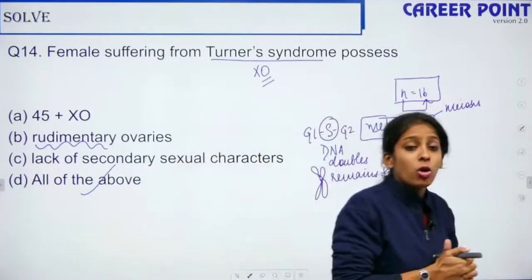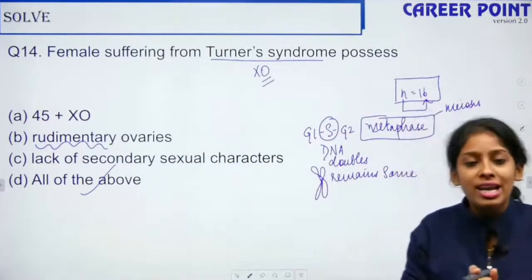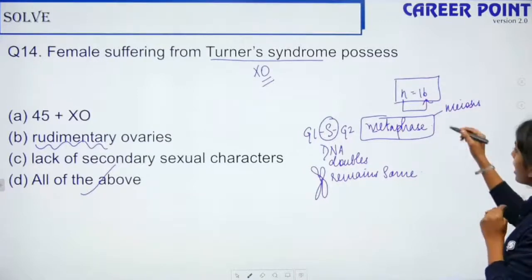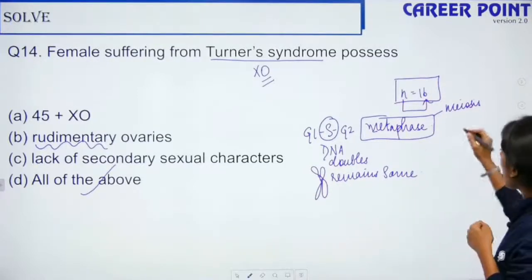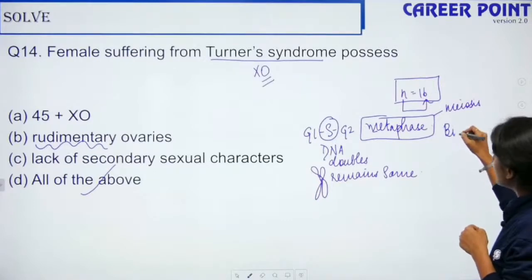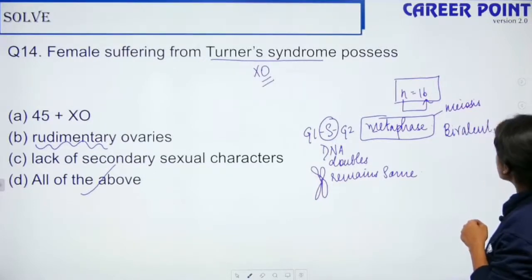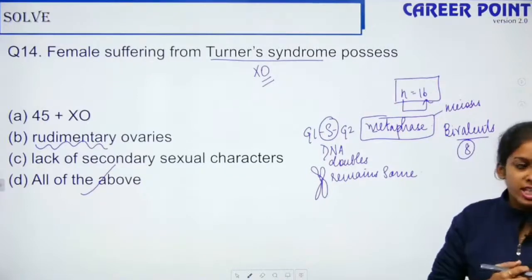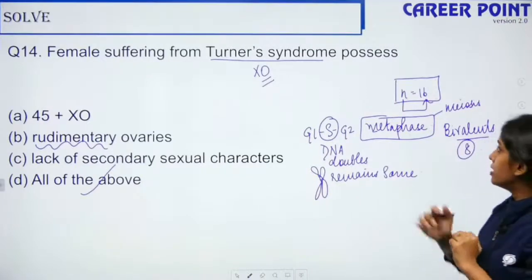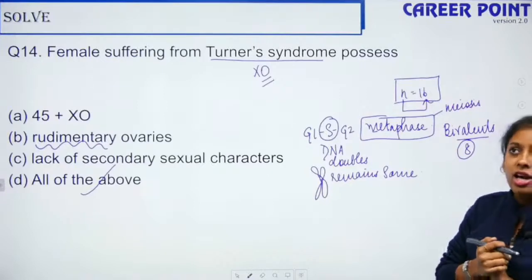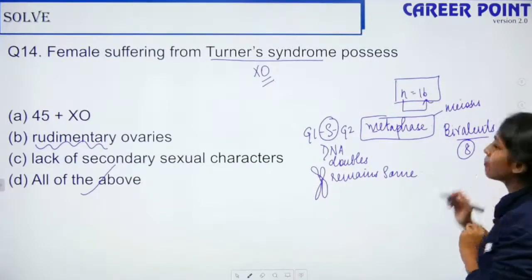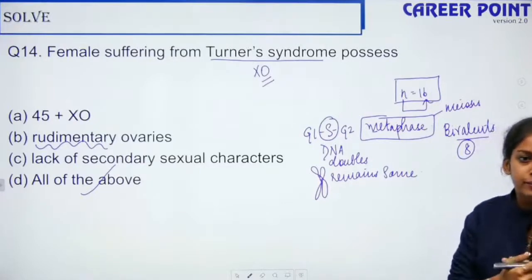Anthony, the question is how many bivalents are present in metaphase 1 if n is 16? If 16 chromosomes is n, then the bivalents will be 16 only.